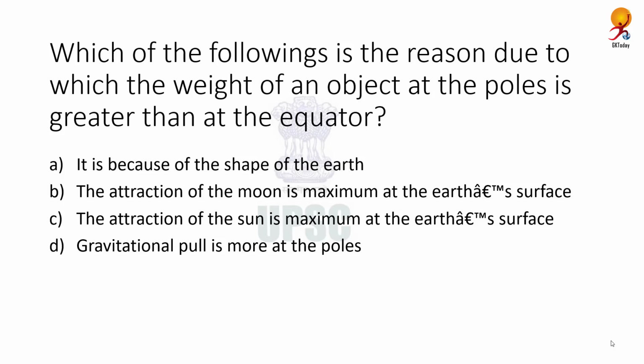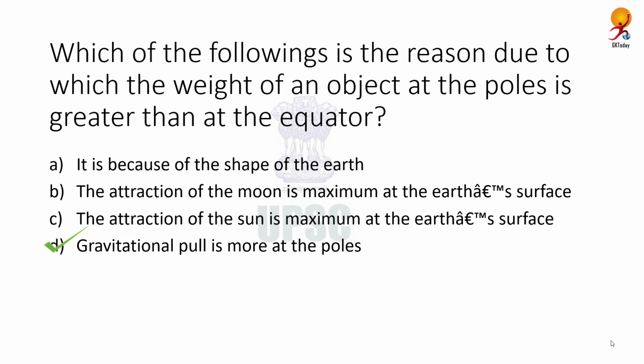Which of the following is the reason due to which weight of an object at the poles is greater than at the equator? And the correct answer is gravitational pull is more at the poles. So weight of an object is equal to mass into acceleration due to gravity, which we just learned. Now if this acceleration due to gravity is less, then the weight is less. So what does acceleration due to gravity mean? It means the force with which Earth is pulling an object towards itself.